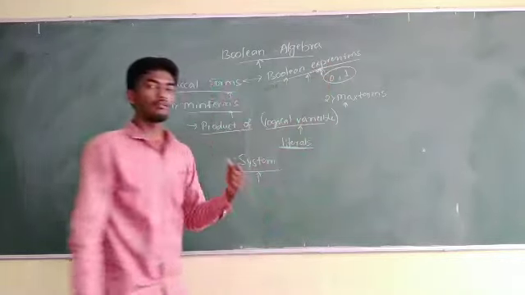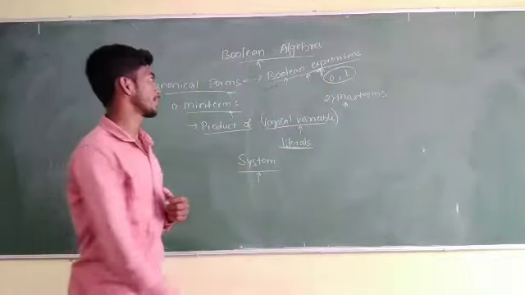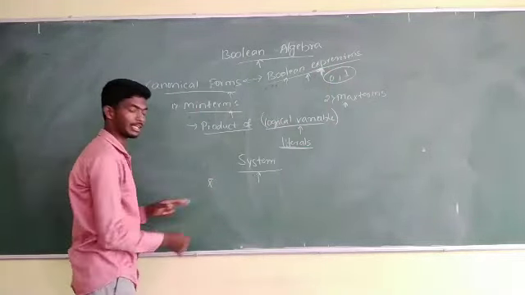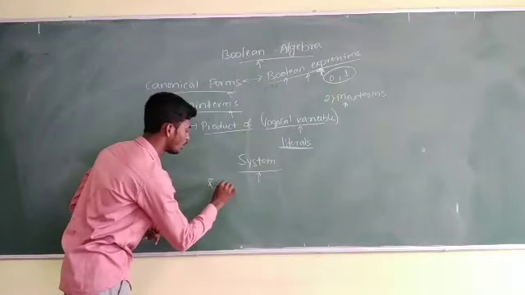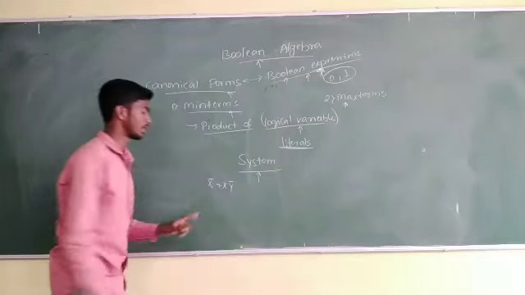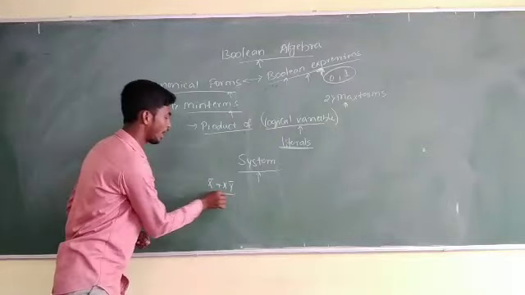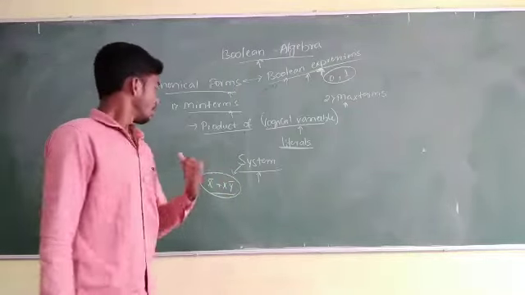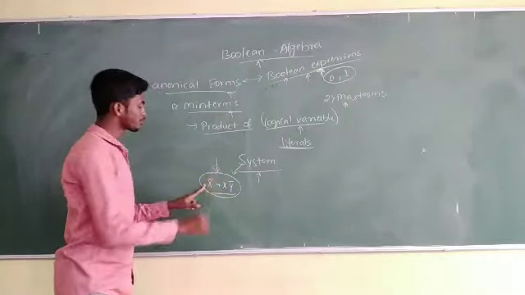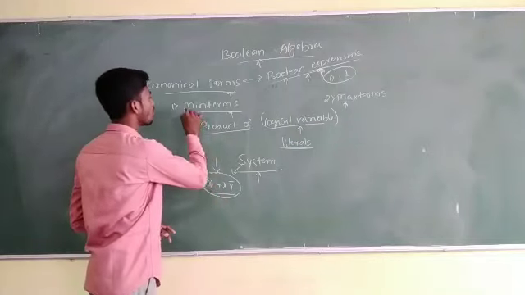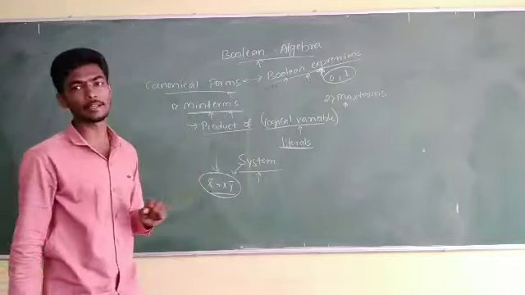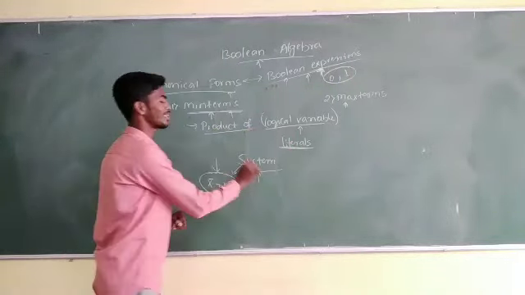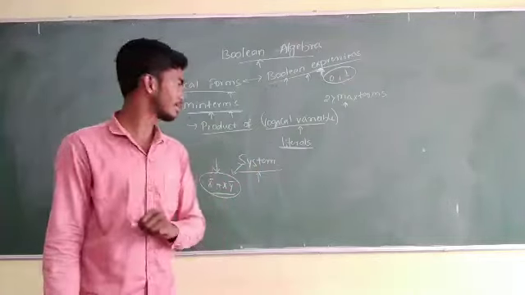Now take any Boolean expression, for example, x complement plus x into y complement. I am just giving you one example here. This is one Boolean expression, and this is also called a system. With reference to this equation, let us discuss the min terms. I have told you that a min term is nothing but a product of all literals in the system.